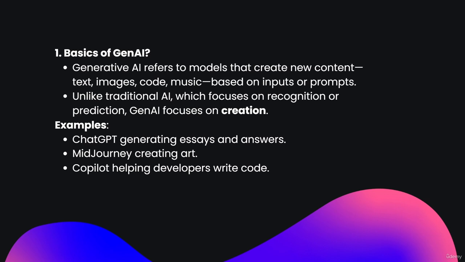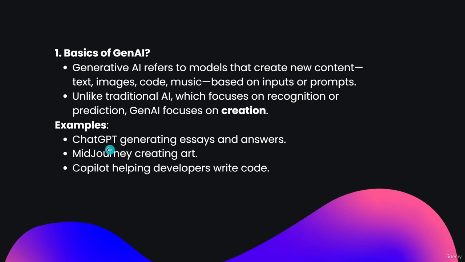Those examples come under traditional AI. But Gen AI focuses on creation only, like content, image, video, based on our requirement. The best examples are language models like ChatGPT, Gemini, or image generation tools like Leonardo AI, and video generation like Sora. They come under Gen AI applications focused on creation. Okay, I hope you understand the basic definition of Gen AI.